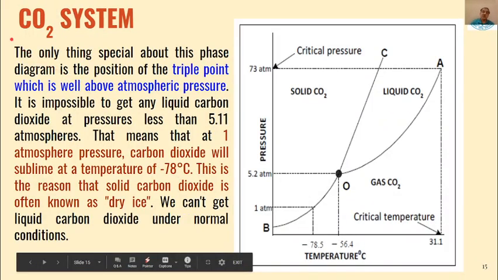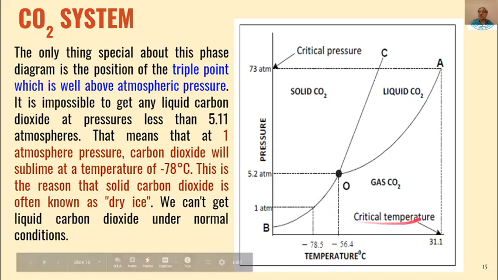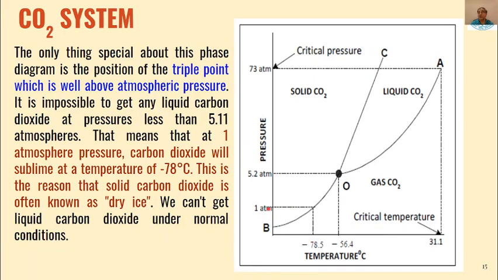The next is the carbon dioxide system. The carbon dioxide system is the same as the water system, except you have seen that the slope of the OC curve. In case of water, it was like this. Here it is like this. It goes to this direction. All other things are the same except the values of critical temperature, critical pressure, and triple point values. Those values are different, but technically the phase diagram is the same as that of water.